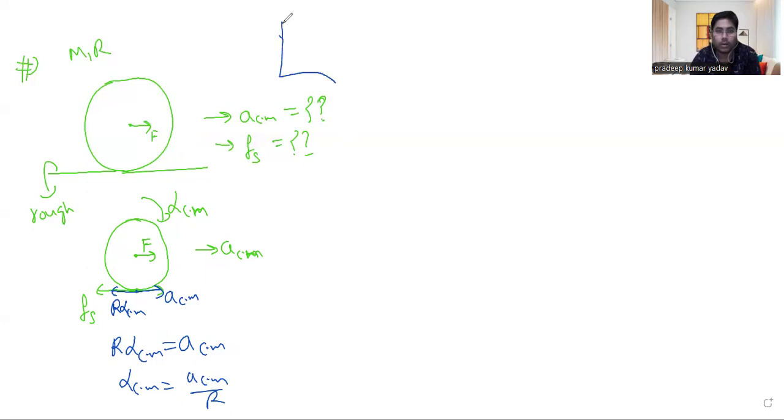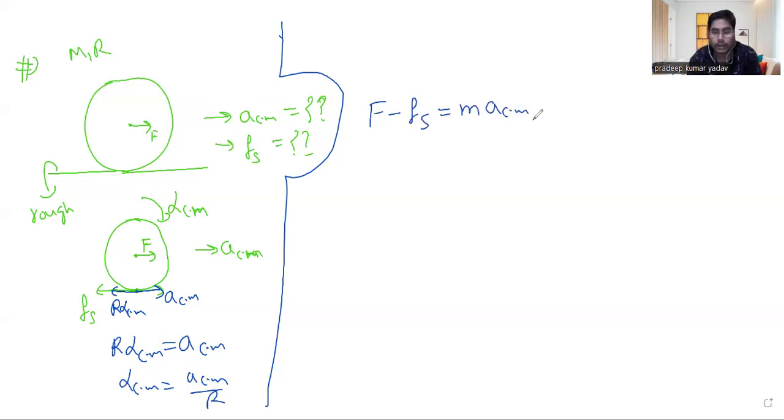Okay, now let's use Newton's second law to figure out the ACM and friction. If you apply translational Newton's second law, F minus Fs should be equal to mass times acceleration, right? The direction of this F, or the direction of acceleration, I always take as positive. Opposite to that will be negative. So F minus Fs is equal to M ACM, which I will call equation one.